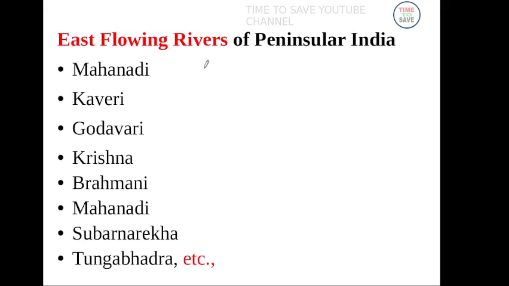These are all east flowing rivers, that is, they drain into the Bay of Bengal. What are the east flowing rivers? Mahanadi, Kaveri, Godavari, Krishna, Brahmani, Tungabhadra, etc. These rivers finally enter the Bay of Bengal.